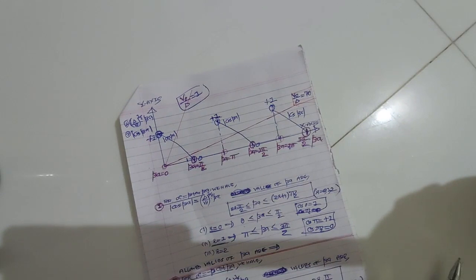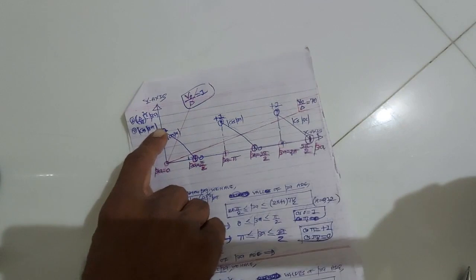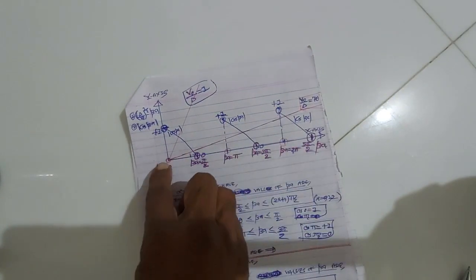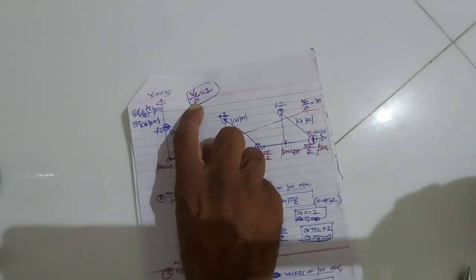Right? Okay, now see the intersection of these three graphs of cos beta a: this is the first graph of cos beta a, second graph of cos beta a, third graph of cos beta a, with the straight line graph of v0 upon delta.